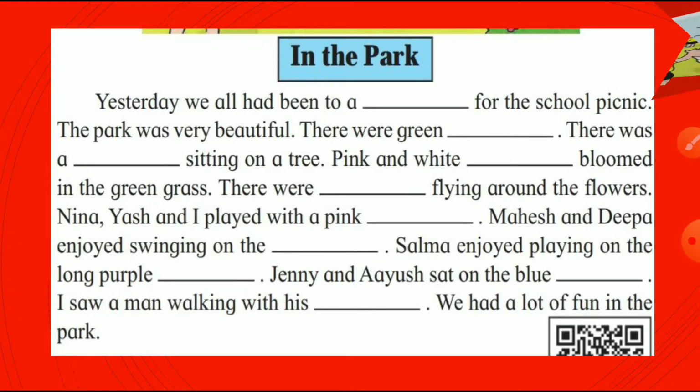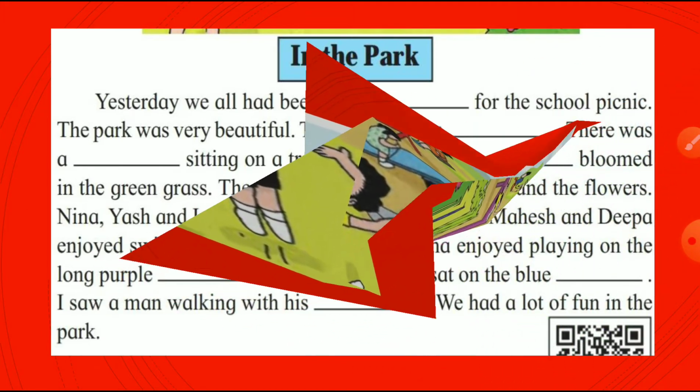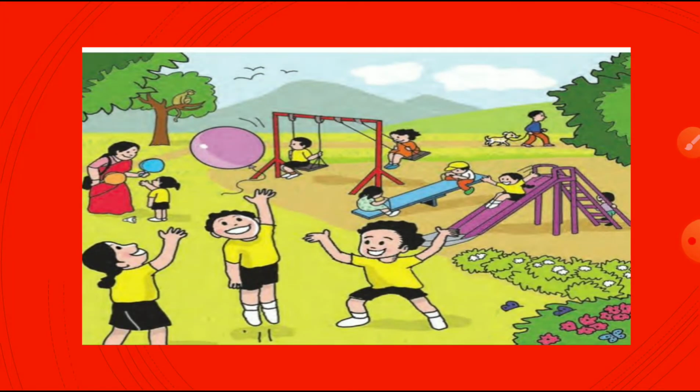First, you have to observe the picture. So look at the following picture, read the passage below it and write down the missing words in it. So first you have to observe the picture. Okay, observe it, students. What do you see in the picture? In this picture: park, trees, monkeys, flowers, butterflies, balloons, swing, slide, seesaw, dog.